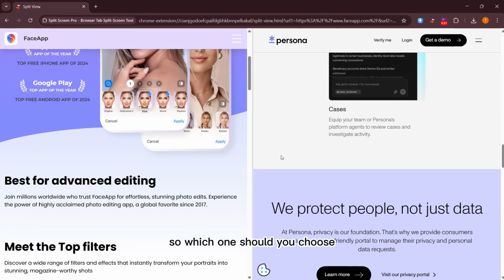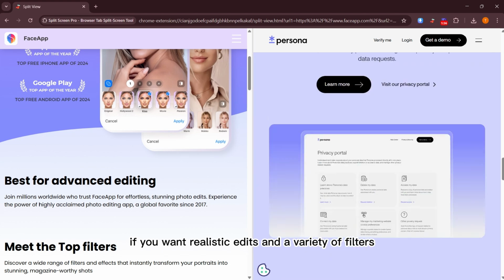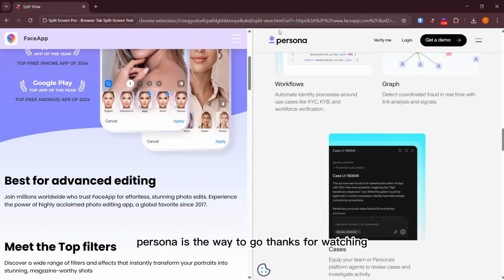So, which one should you choose? If you want realistic edits and a variety of filters, go for FaceApp. If you prefer a fun way to create unique avatars, Persona is the way to go.